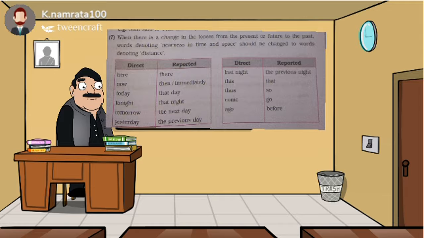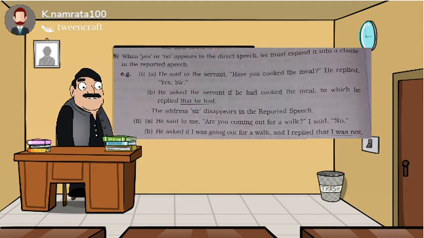Okay, then we will study the last case. So this is the eighth case. What is that? When yes or no appears in the direct speech, we must expand it into a clause in the reported speech. Okay, when in a direct speech yes or no words are coming in reply, at that time we should expand them, convert them into a clause, and use it in the reported speech.